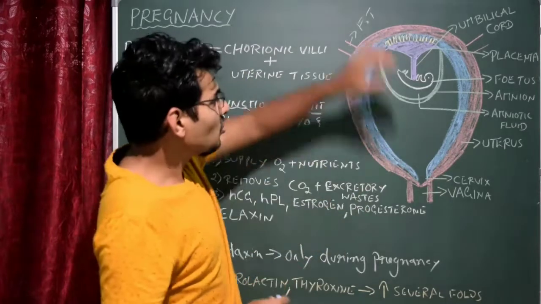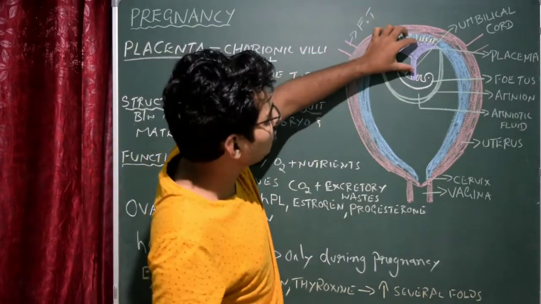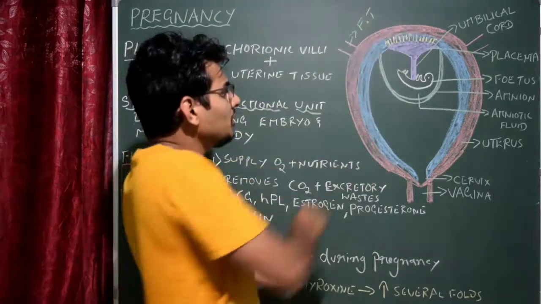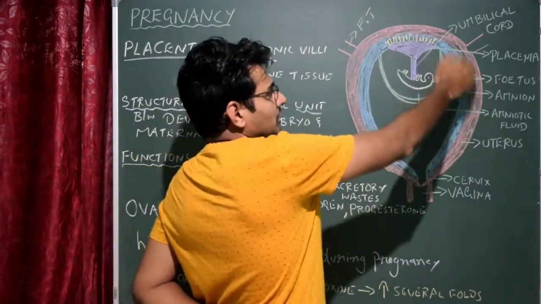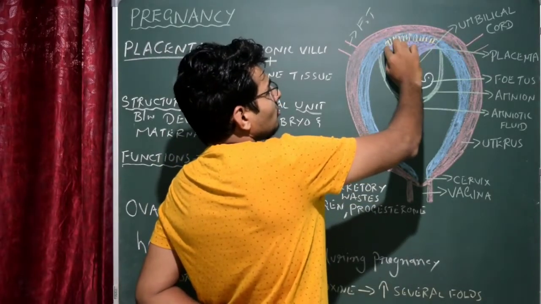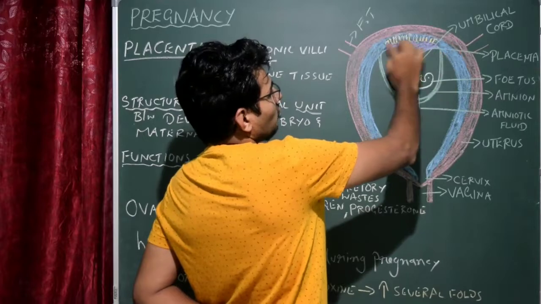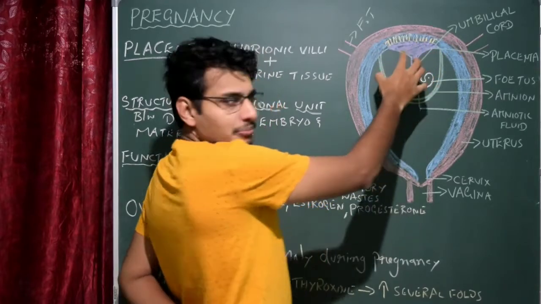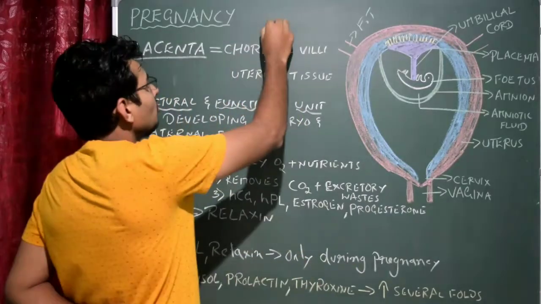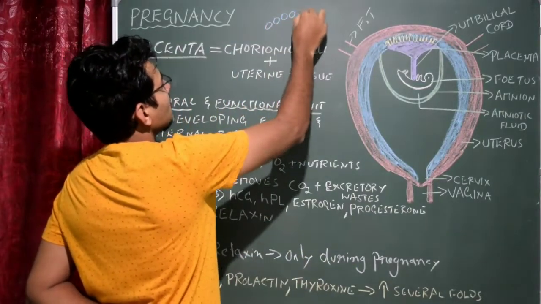One more thing you can see here: I have used purple color. That means there is a physical connection between this fetus and the uterus. Let us imagine. This is the trophoblast and this is the inner cell mass. For example, if I draw, this is the trophoblast, the outermost layer.